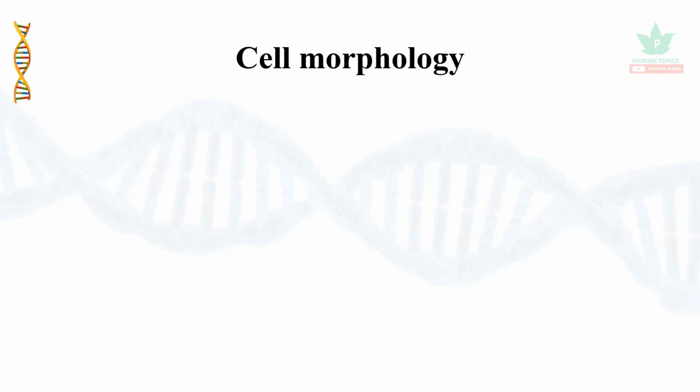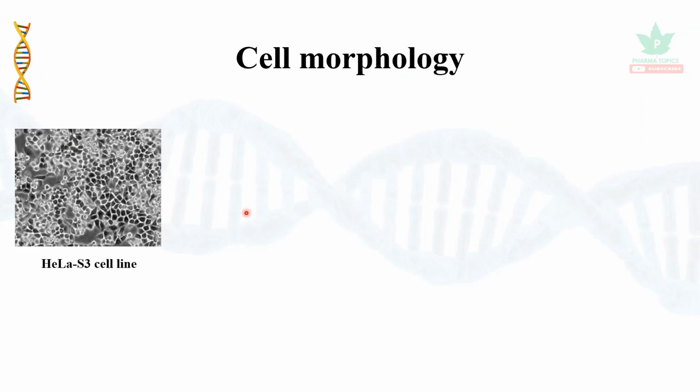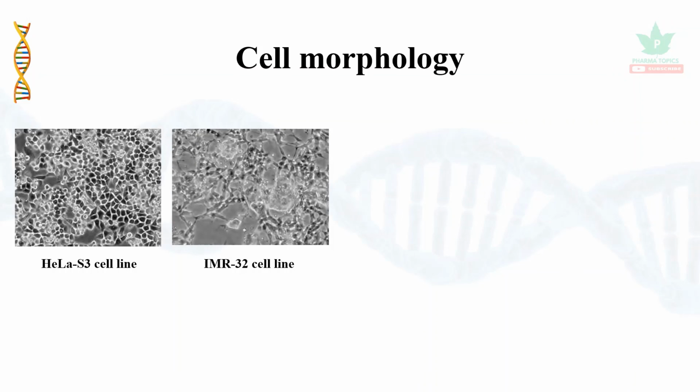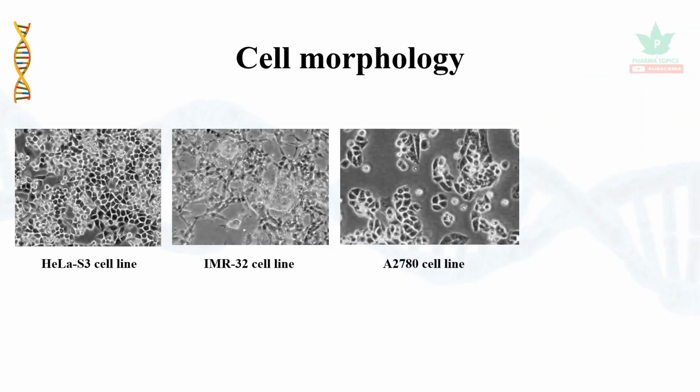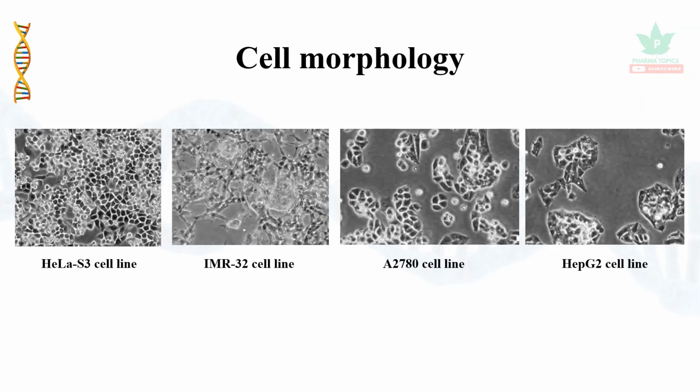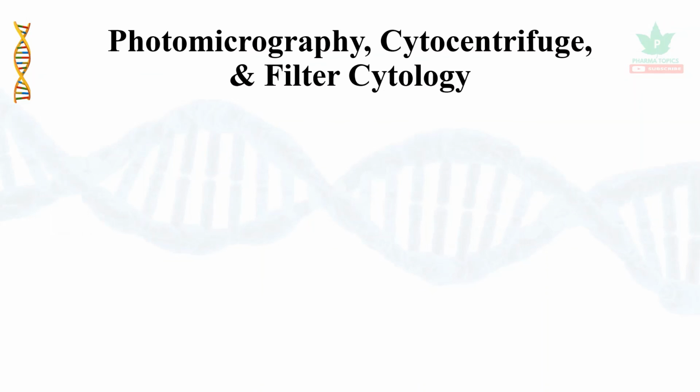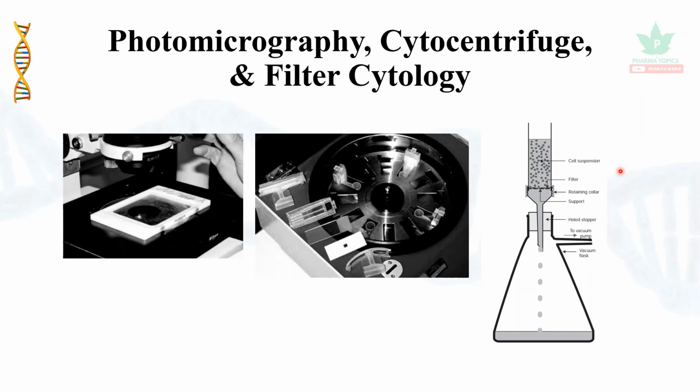We can study the cell morphology for characterization. The HeLa S3 cell line appears like this. IMR32 cell line appears like this. A2780 cell line appears like this. And HepG2 cell line appears like this, which you can visualize in the advanced microscopes. You can take photomicrography, or cytocentrifuge or filter cytology can be used for characterization of the cells.